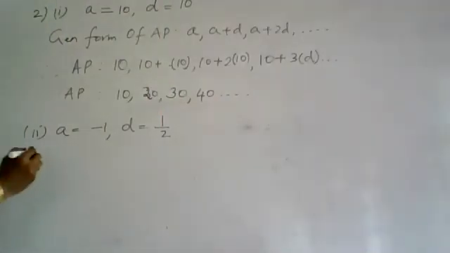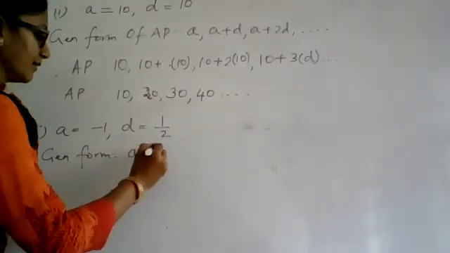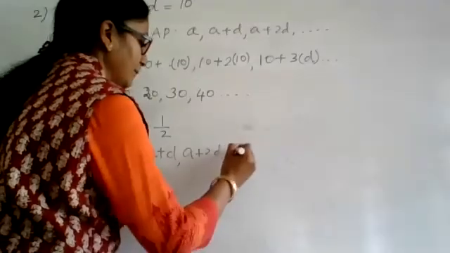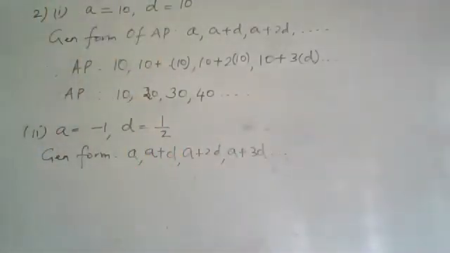Okay. So again you will write the general form, which will be A plus D, A plus 2D, A plus 3D. Because I want 4 terms, I should write at least till 3D. As many terms as they are asking, you should be able to write.